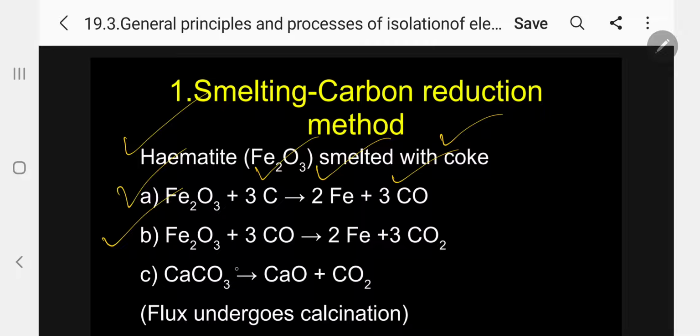Excess Fe2O3 again undergoes reduction with 3CO to give again metal, 2 moles of Fe, and 3 carbon dioxide is forming. Kindly follow. So among the other impurities, calcium carbonate, if it is present inside, decomposes into calcium oxide and carbon dioxide. So with this, we are calling it flux, which undergoes calcination. This is unwanted impurities. Kindly follow.